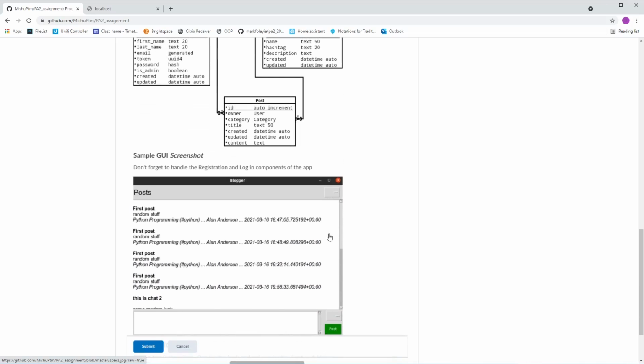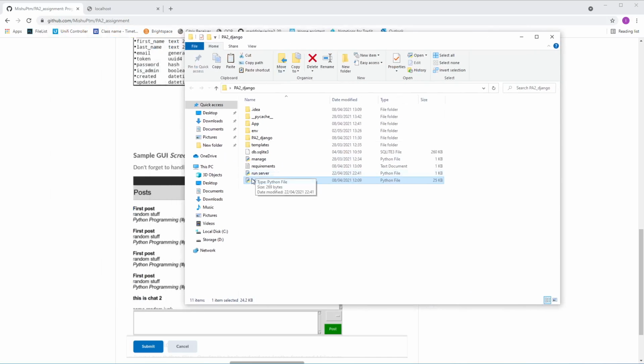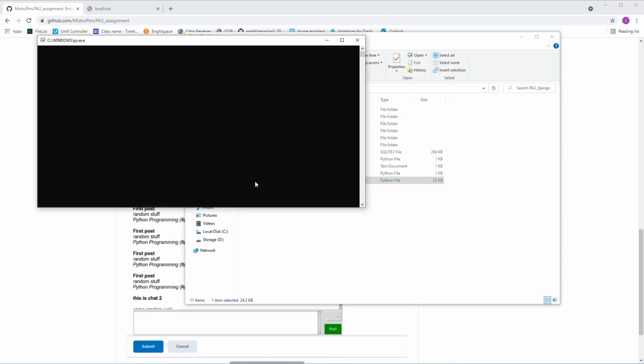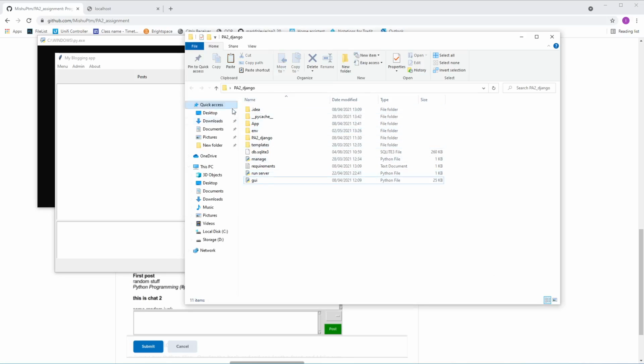So if you scroll down at the bottom, we also have an example for the interface. And let's just start the interface. So this is the graphical user interface, and even though it is in the same folder as the main project, it has no requirements to be in there. I just put it there to keep it safe.